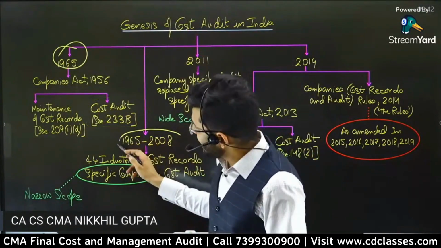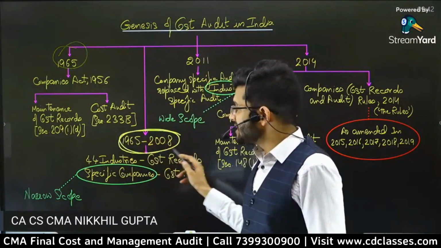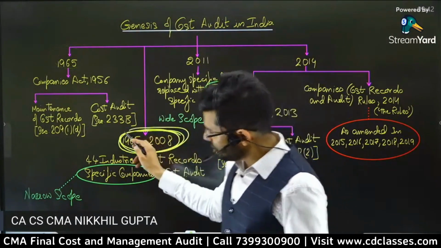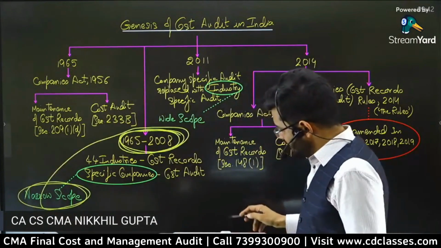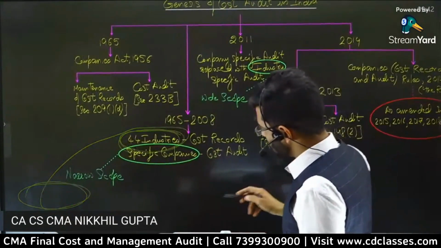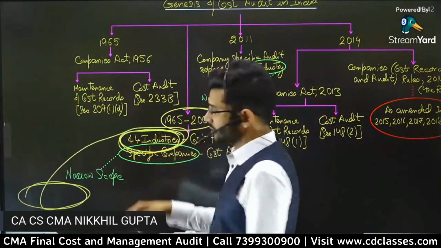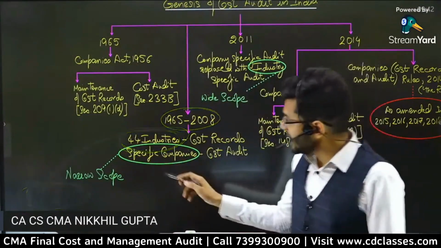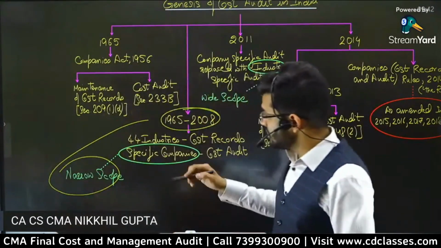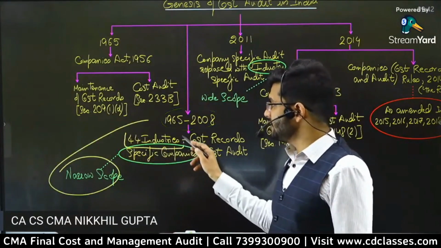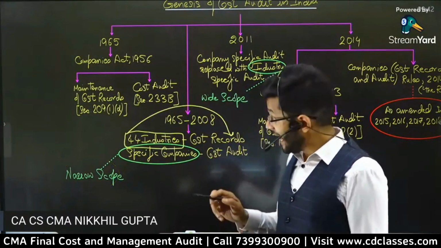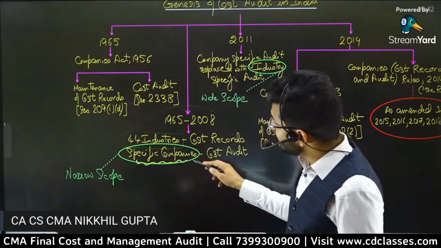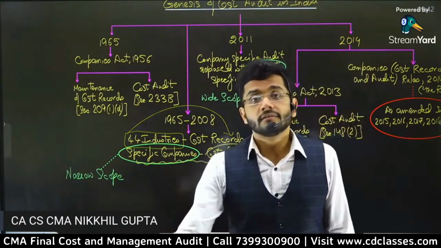Now guys, 1965 to 2008, this was the era when cost audit had very narrow scope. From 1965 to 2008, cost audit had very narrow scope because only 44 industries were required to prepare cost records, and specified companies were getting their cost audit done.